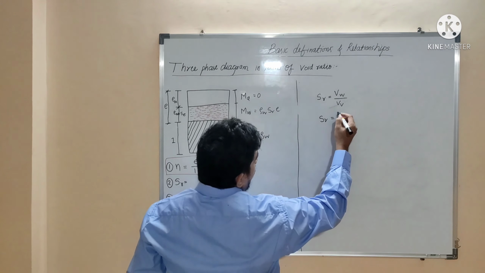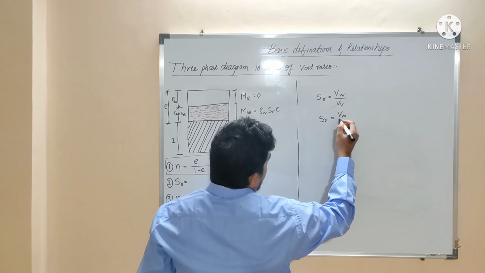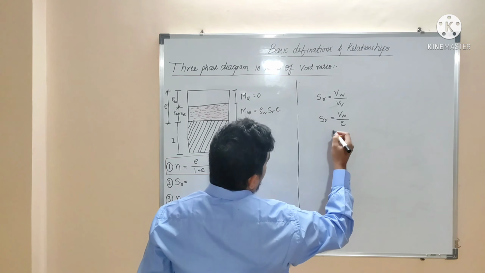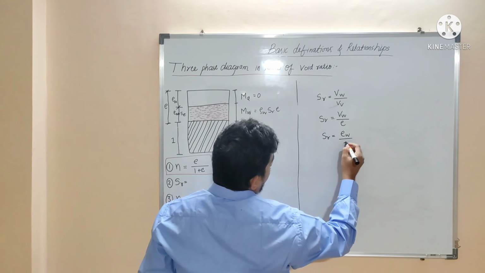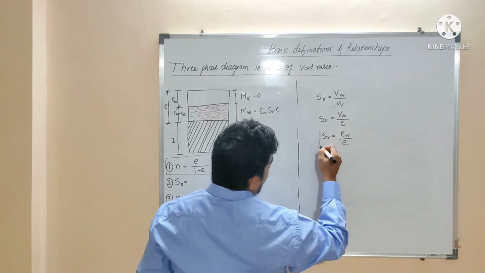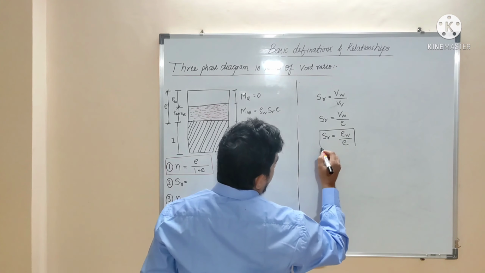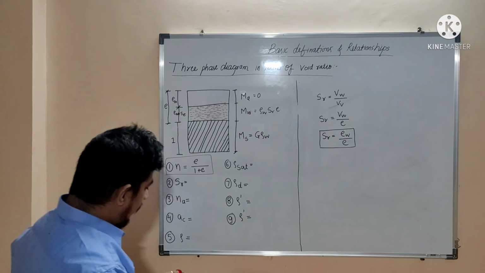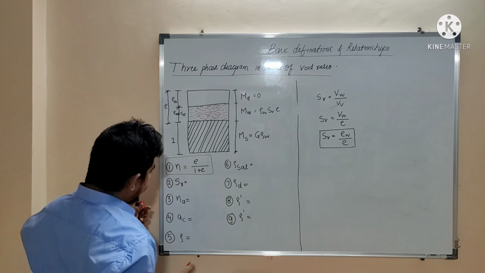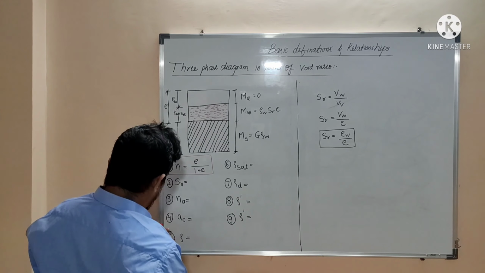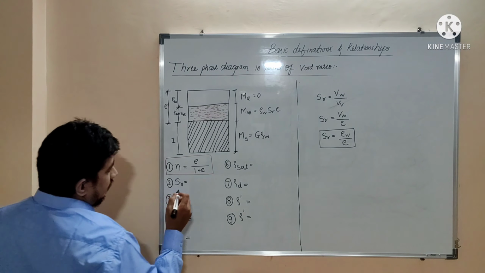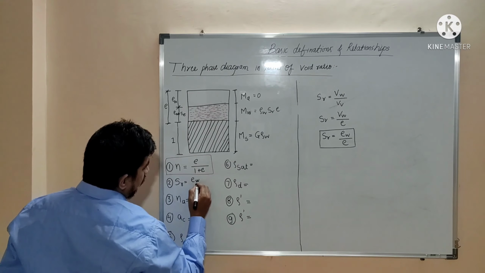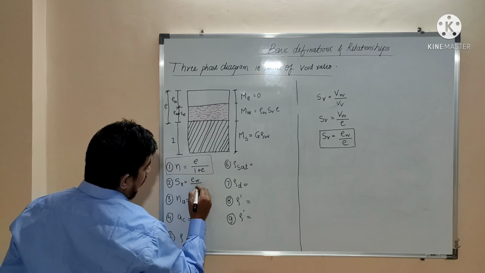SR, volume of void is E. Okay, volume of water is EW. Okay, EW by E. Okay, so this is the formula for SR, degree of saturation. So it can be written like this: SR is equal to EW by E. Okay, that is the second formula.